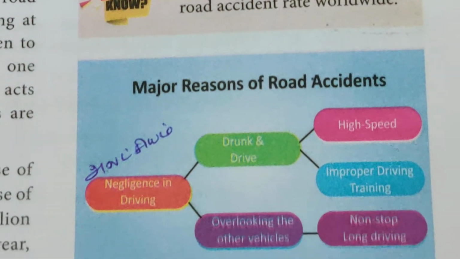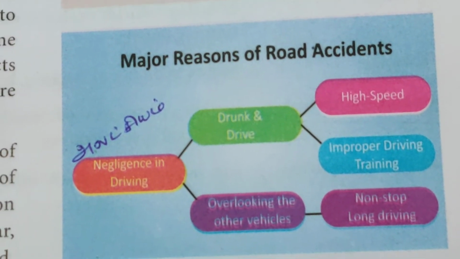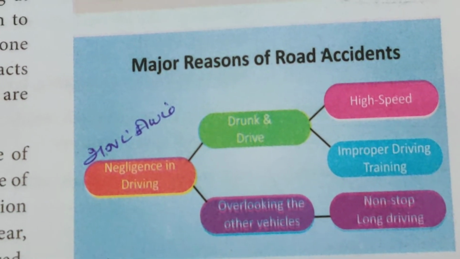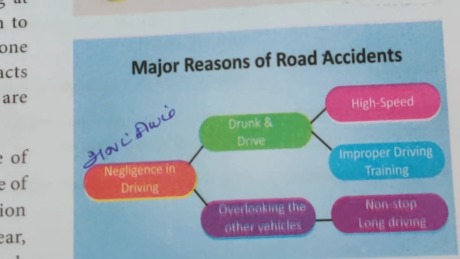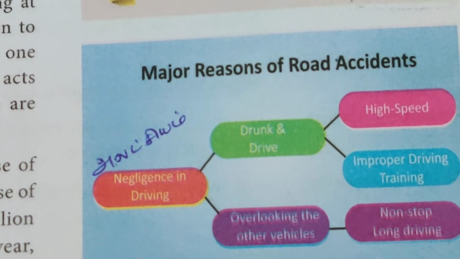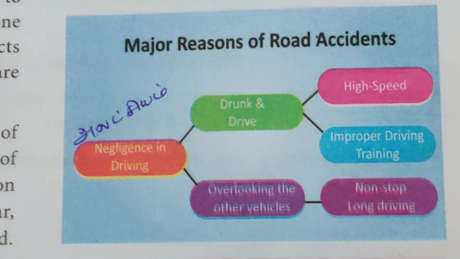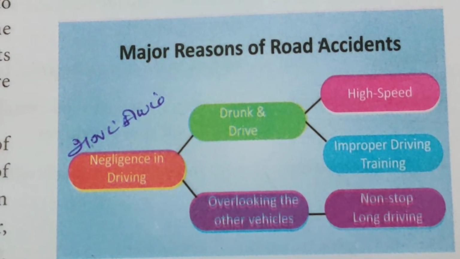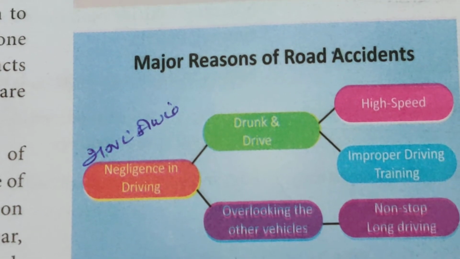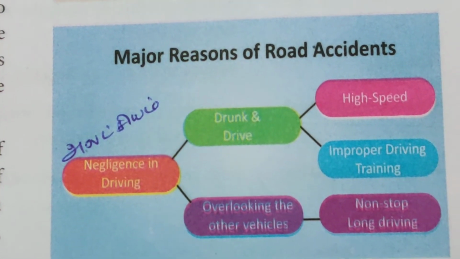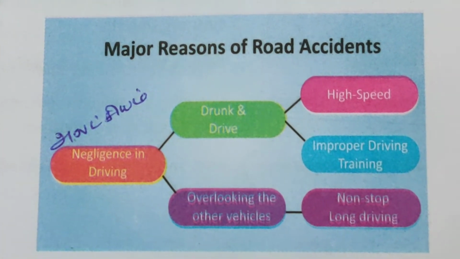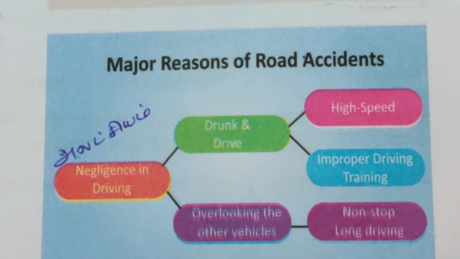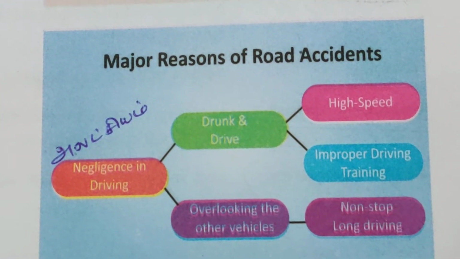What are the major reasons for road accidents? Look at this. Drunk and drive. During drunken driving, they take a high speed and have improper driving training. Then negligence in driving, thinking I know everything, I can do it. Like that they do rash driving. Then overlooking the other vehicles. Whether a vehicle is coming or not, they have to look straight at the road and follow the rules to pass, checking the right and the left through the mirror. And then non-stop long driving. So these are the major reasons for road accidents.